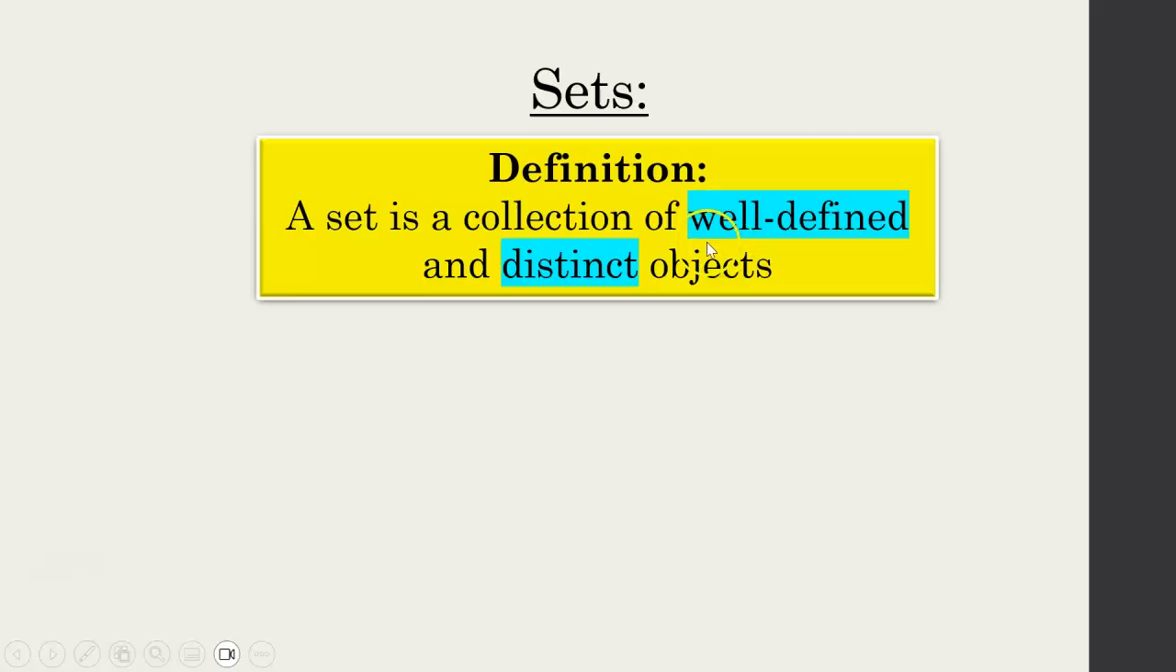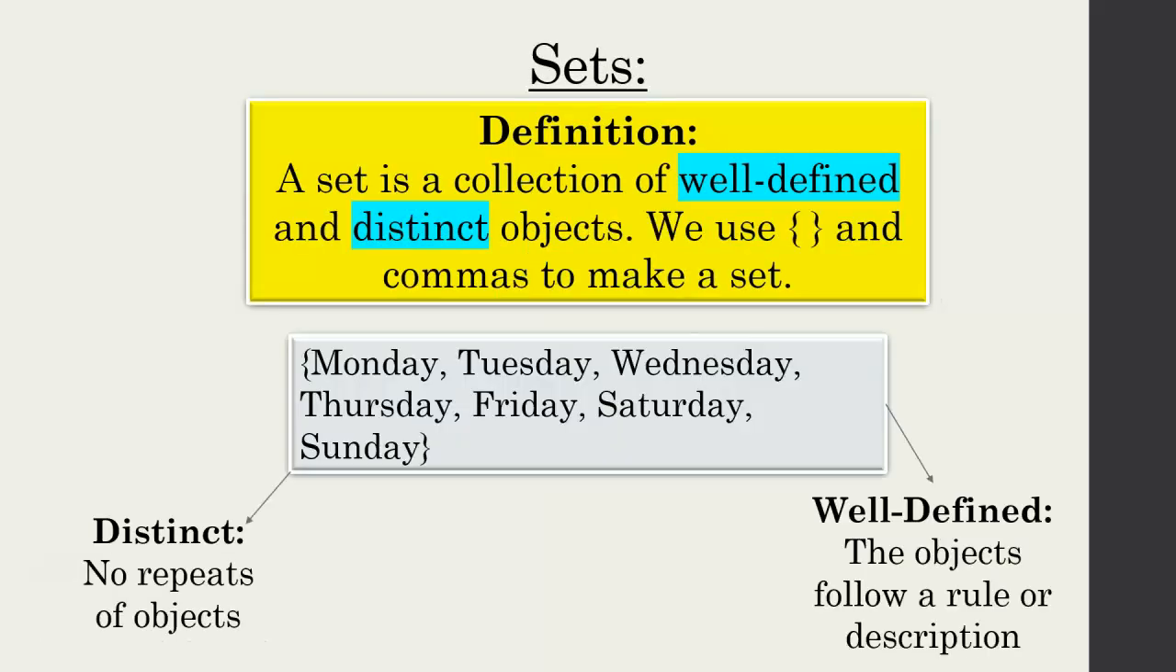Now, the two important words there are well-defined and distinct. I'll just go through what that actually means. So here's a set. We're not going to call them lists or groups anymore. We'll call them sets. That's the mathematical term. Now, we use these little curly brackets and commas to make a set. So we have our first element, Monday, comma, then the next element, Tuesday, comma, Wednesday, comma, Thursday, and so on. And it's all contained between the first curly bracket and the last curly bracket.